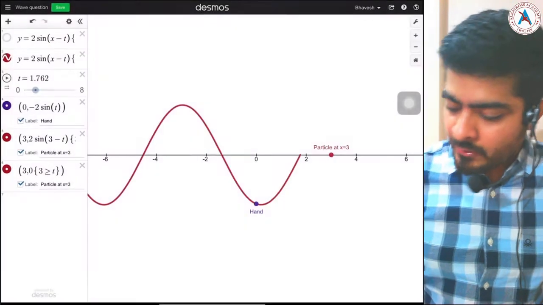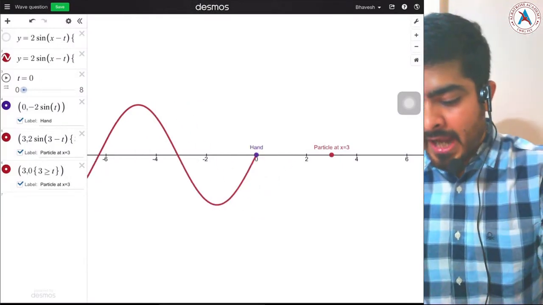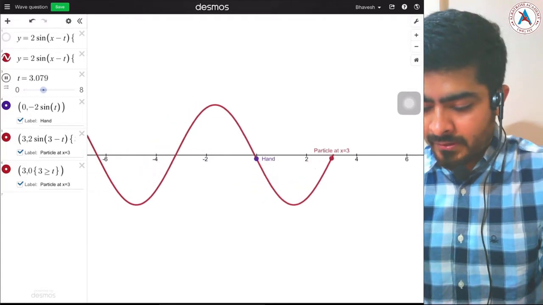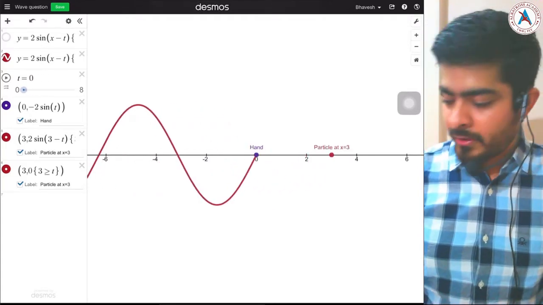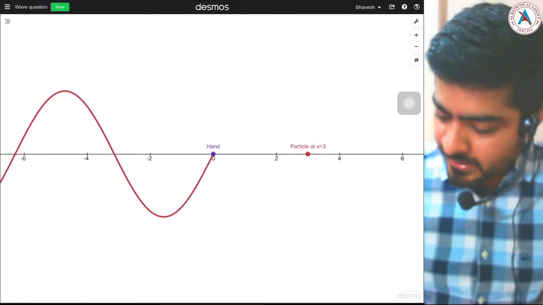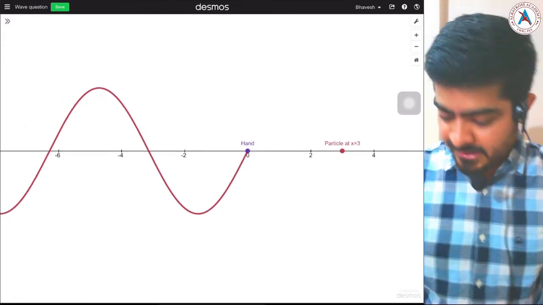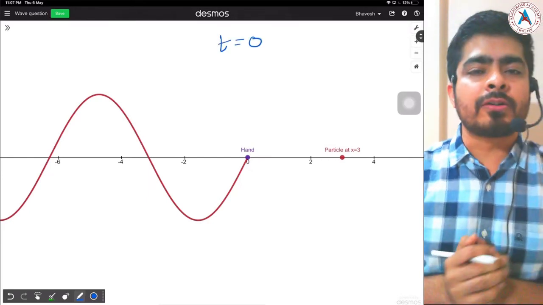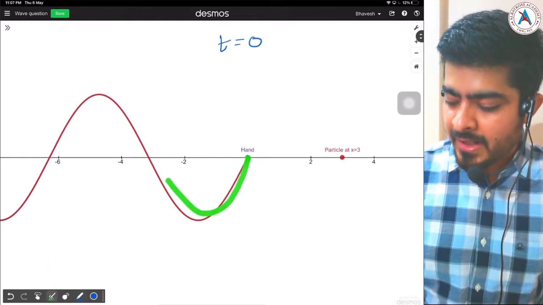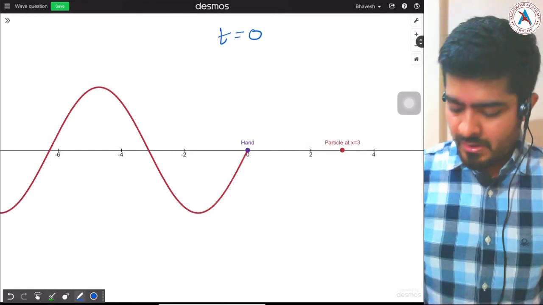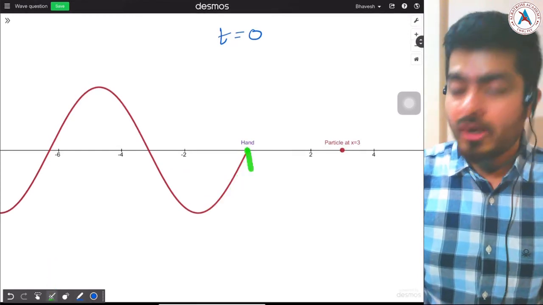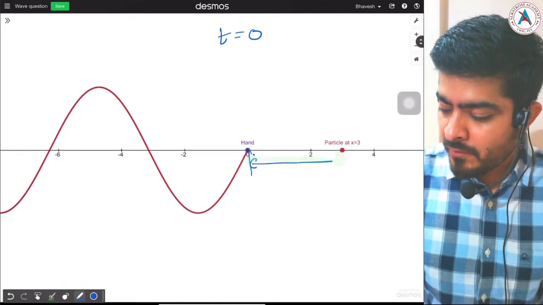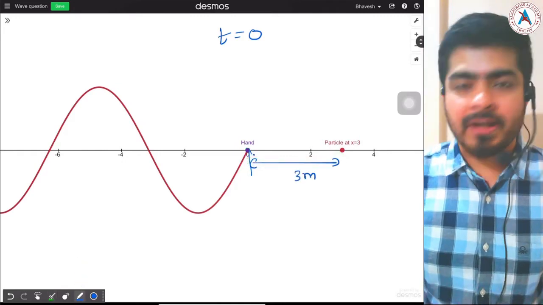And you see I have drawn the graph in that way only, that the hand is first going down and then it is going upwards. Again we take this point. Now let me take the screenshot of this graph in this position. This is your graph at t equal to 0. The wave has not reached the particle yet. So first of all, how much time will the wave take to reach the particle at x equal to 3? It has to travel this distance of 3 meter to reach the particle.